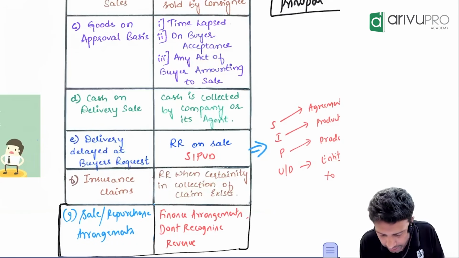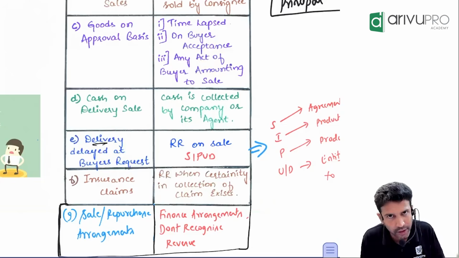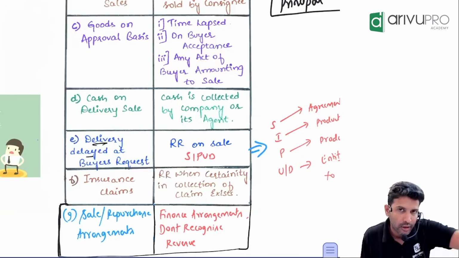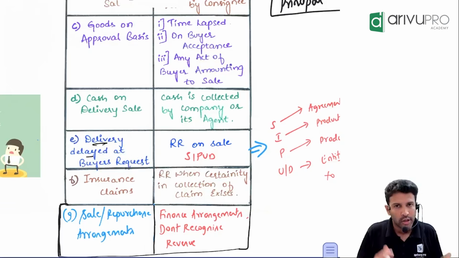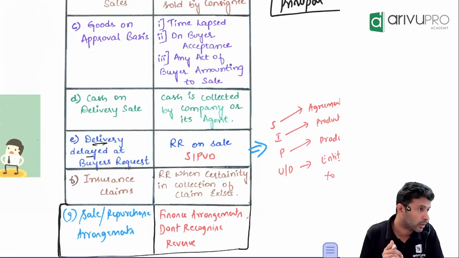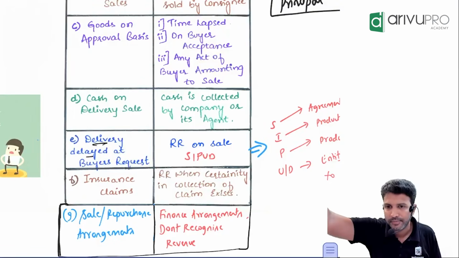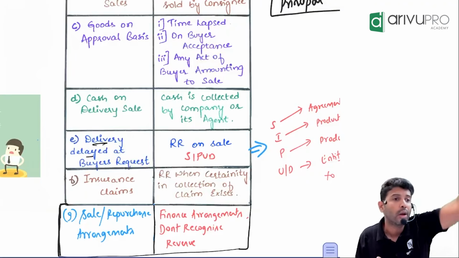Okay. So what is this scenario? Have I delivered or is delivery getting delayed? Due to my fault or customer's request? Customer's request. So now when should I recognize the revenue? Today or after 1 month? Because I will give delivery only after 1 month.